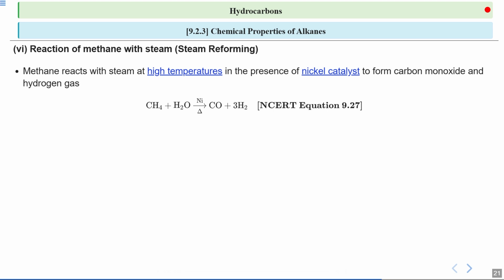Here is the chemical equation for the reaction. CH4 plus H2O in the presence of a nickel catalyst and heat yields CO and 3H2. This equation shows the transformation of methane and water into carbon monoxide and hydrogen gas, highlighting the stoichiometry of the reaction. This reaction is primarily used for the industrial preparation of hydrogen gas.